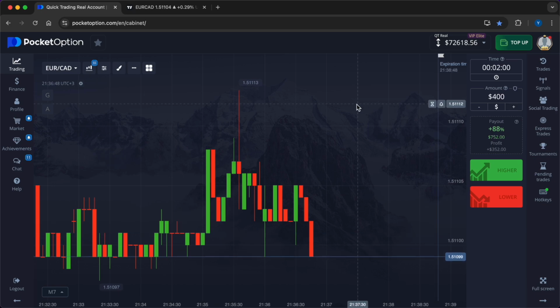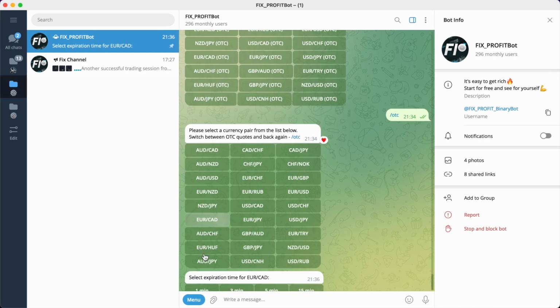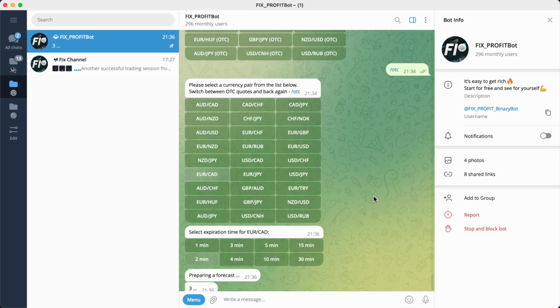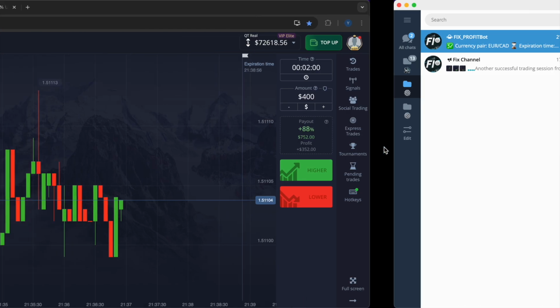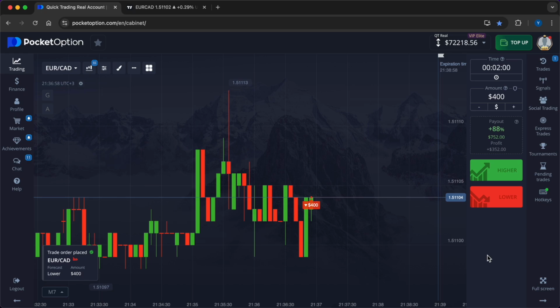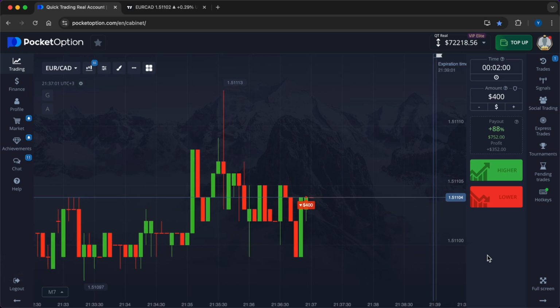Let's do some trades. I start on the currency pair Euro, Canadian dollar, time frame 2 minutes, investment amount $400. Lower. This is my first prediction. I enter the market by pressing the red key in Pocket Option.